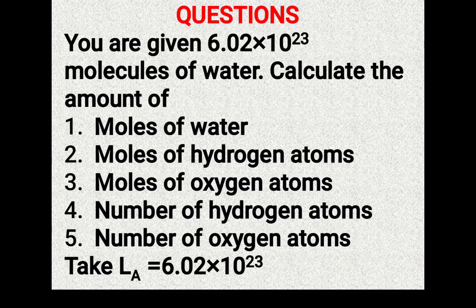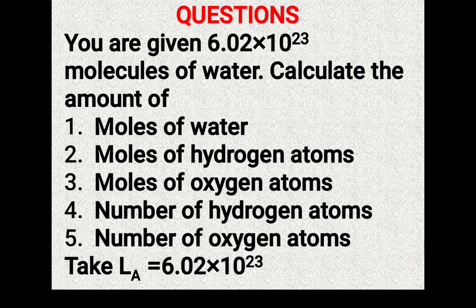Questions for you to do and you give me the answers for. You are given 6.02 times 10 to the power 23 molecules of water. Calculate the number of moles.